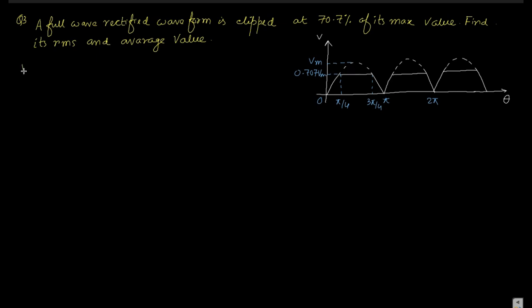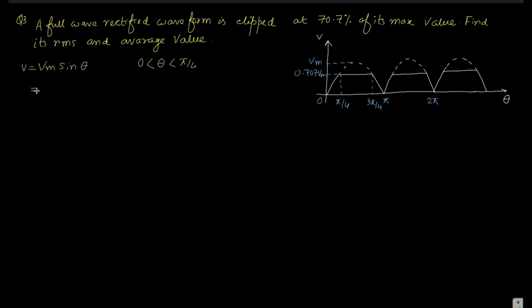V is Vm sin theta when theta lies between 0 to pi by 4. So 0 to pi by 4, it is Vm sin theta, sinusoid in nature.